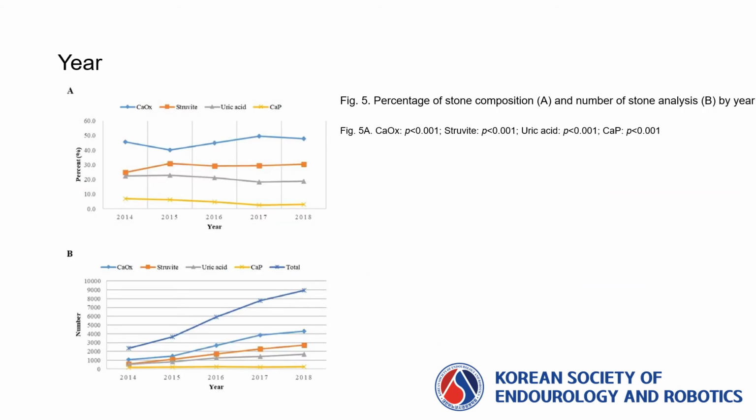As shown in Figure 5a, the percentage of the uric acid group decreased from 22.4% in 2014 to 18.7% in 2018. The percentage of the calcium phosphate group also recently decreased from 7% in 2014 to 3% in 2018. The percentage of the calcium oxalate and struvite groups showed no tendency to increase or decrease over the 2014-2018 time frame. As shown in Figure 5b, the number of stone analyses per year tended to increase from 2014 to 2018.